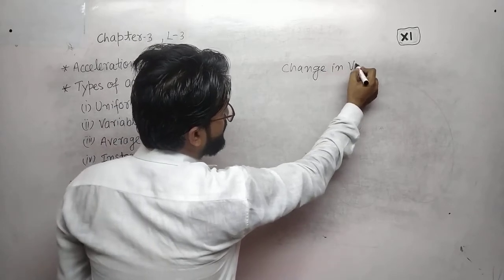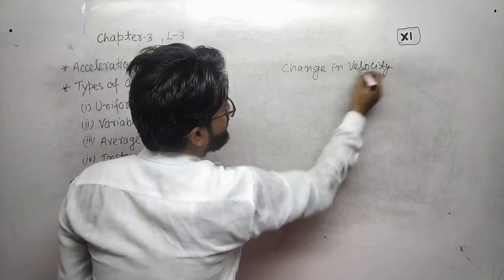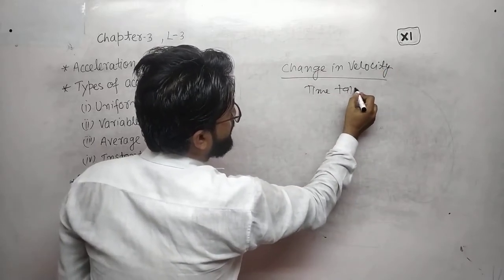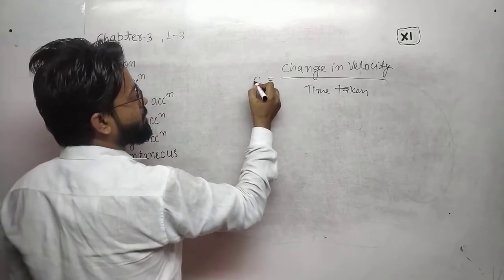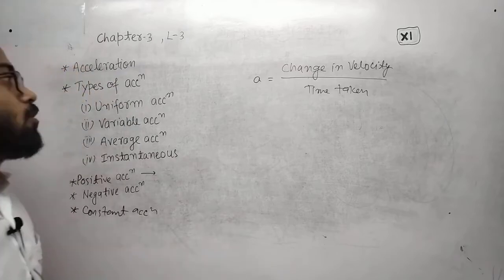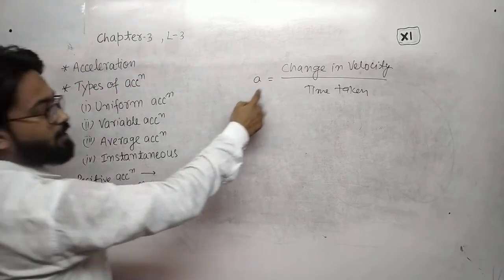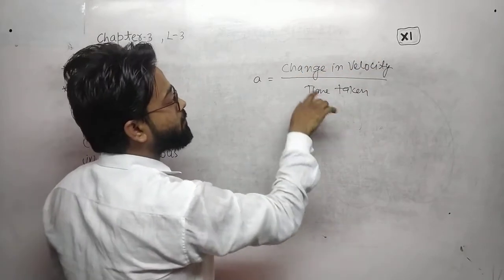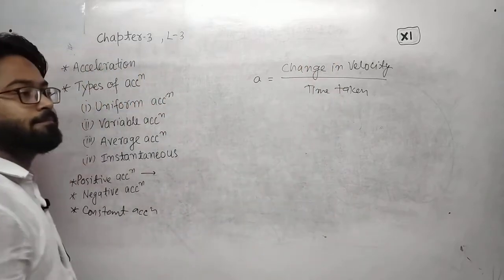Change in velocity upon time taken is called acceleration. Acceleration is denoted by a small a. Okay, acceleration is what? Acceleration is the change in velocity upon time taken, or in other words, rate of change of velocity with respect to time.